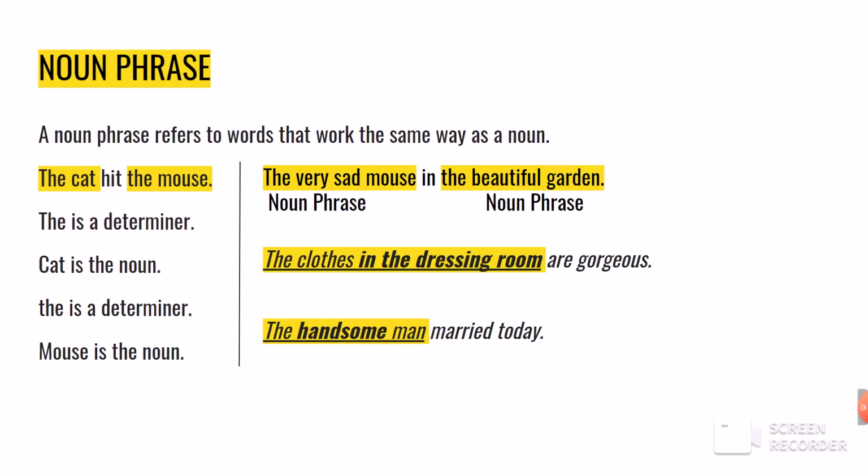Noun phrase. A noun phrase refers to words that work the same way as a noun. The cat hit the mouse. The is a determiner. Cat is the noun. The is a determiner. Mouse is the noun. The very sad mouse in the beautiful garden. The clothes in the dressing room are gorgeous. The handsome man married today.